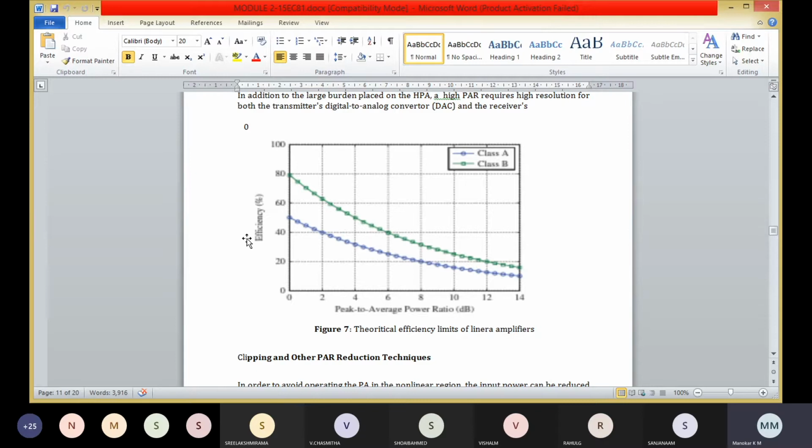Here the efficiency of a class A amplifier is doubled when the input power is reduced at the operating point, that is the average power. Here are the theoretical efficiency limits of two classes, that is class A and class B. It would be desirable to have the average and peak values be as close together as possible in order to maximize the efficiency of the power amplifier.